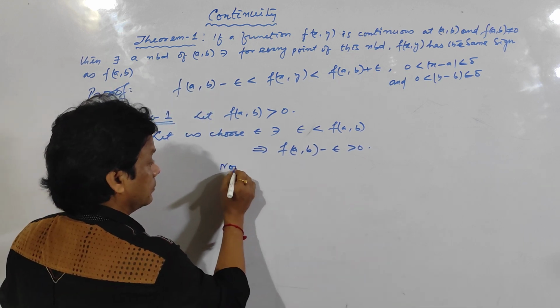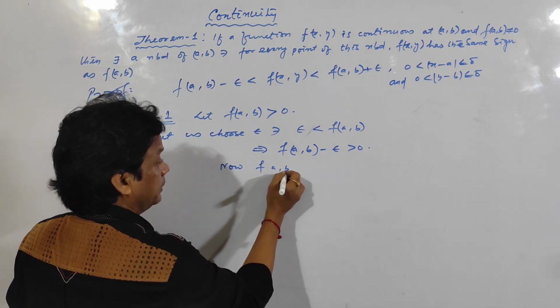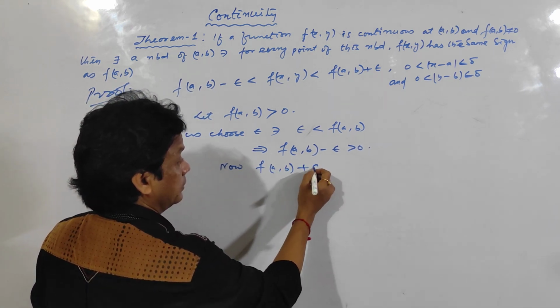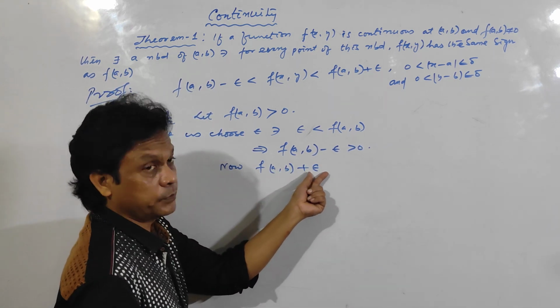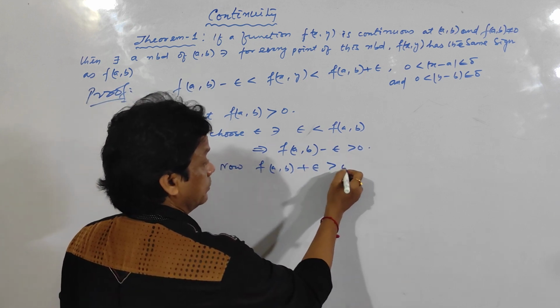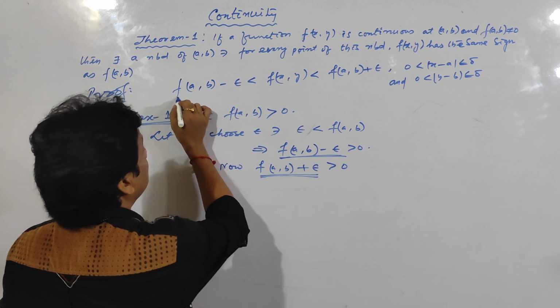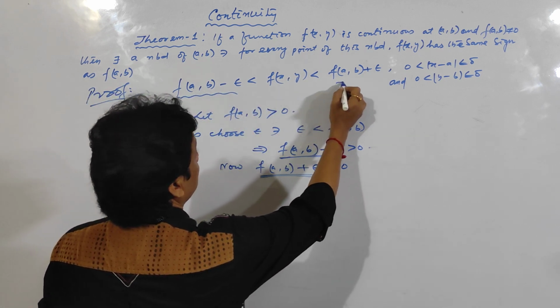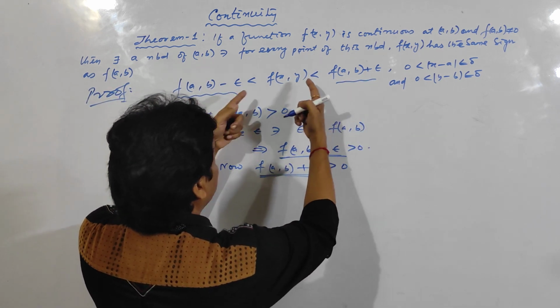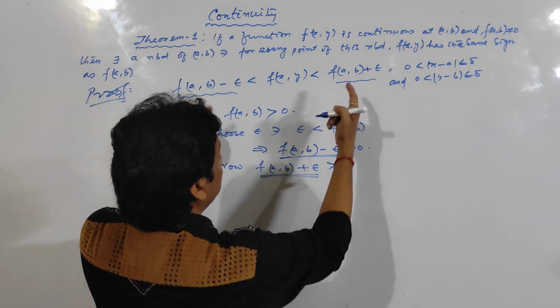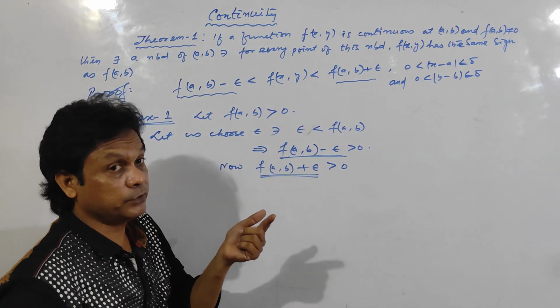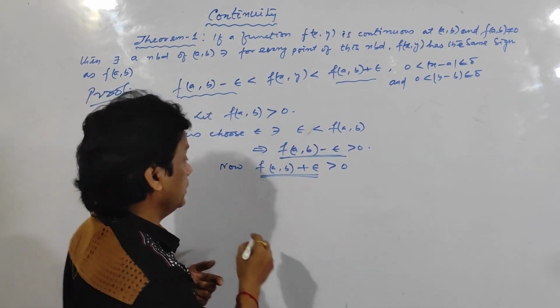Now f(a,b) plus epsilon is positive, this is positive, so the sum is also greater than 0. So this quantity is positive and this quantity is positive. So f(x,y) lies between two positive numbers, so automatically f(x,y) should be positive.